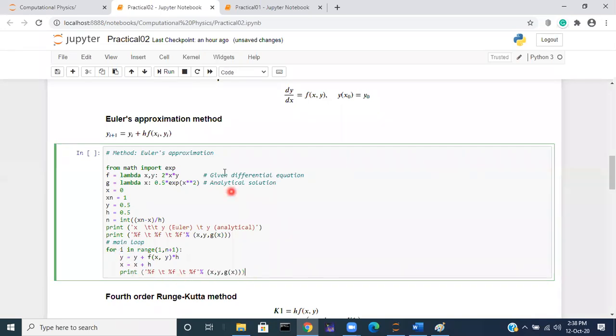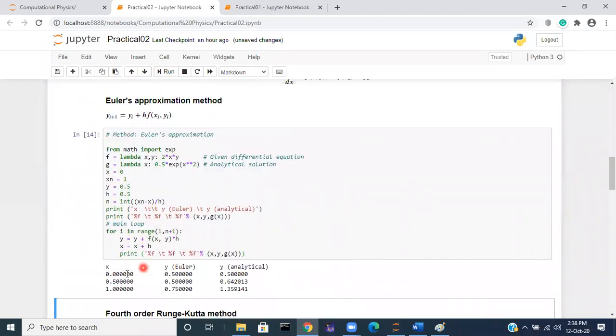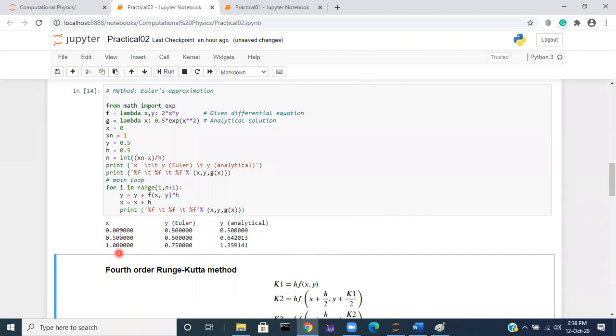Let me run this and you will know the answer. When I run this, this is the answer. The columns are x, y Euler, y analytical. The first column gives the x values, the second column gives the y values, and the third column gives the values solved analytically.